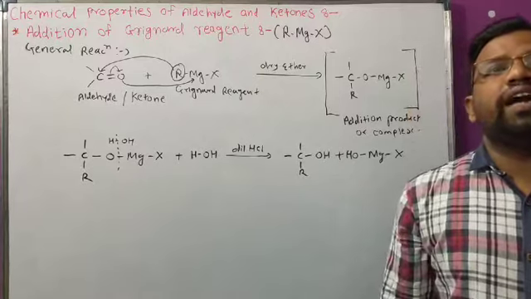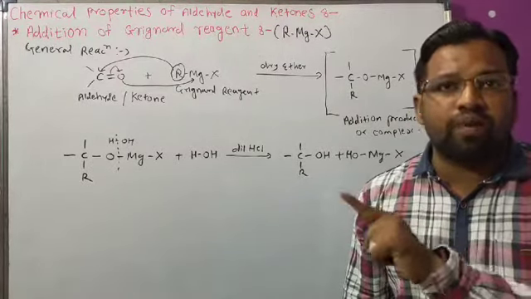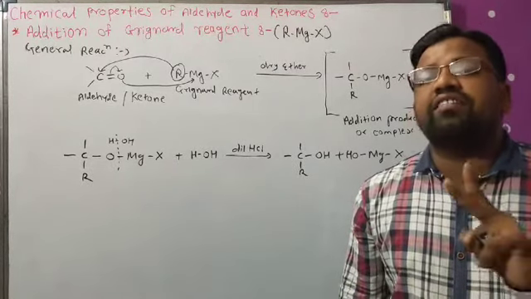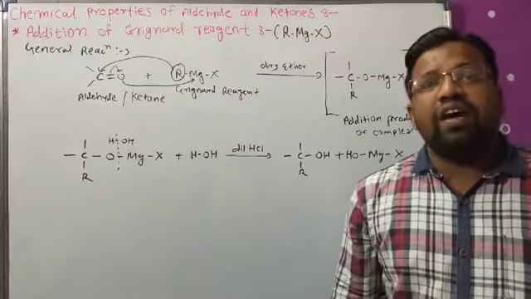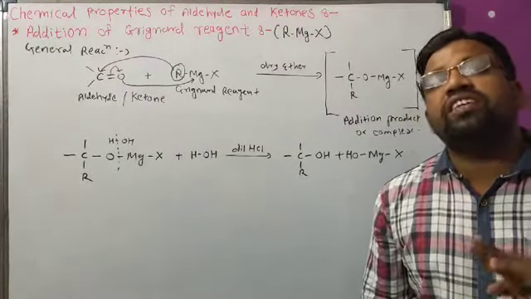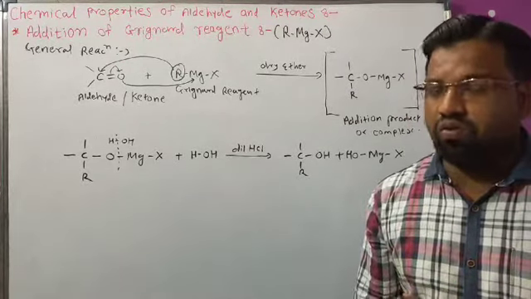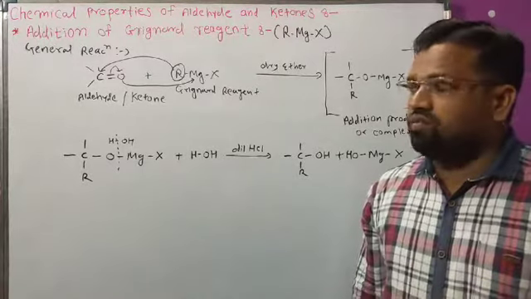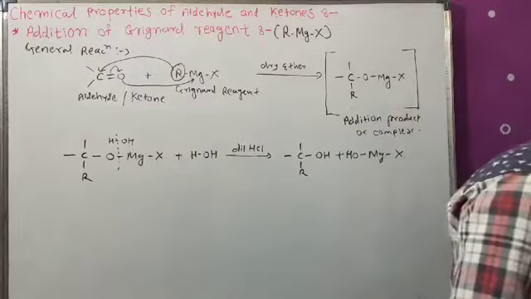When acetaldehyde reacts with the Grignard reagent, it gives a secondary alcohol, and when acetone reacts with the Grignard reagent, it gives a tertiary alcohol. So we see all the reactions. Firstly we see the reaction of formaldehyde with the Grignard reagent.